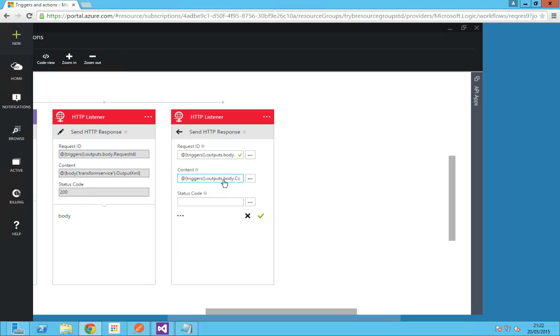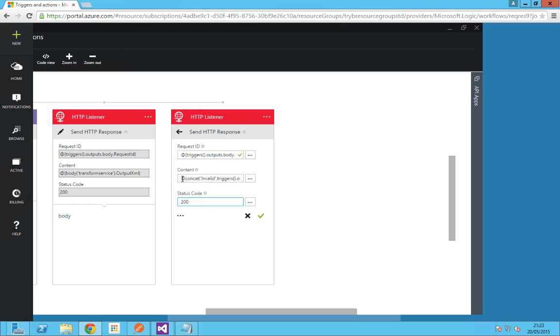If you click on this one, this will get me a template structure for the content. So I'm going to use concat. I'm going to append invalid as a word, as a string, to the actual content I received from the trigger. And then here I'm going to say 200. Here I've used the concat function.